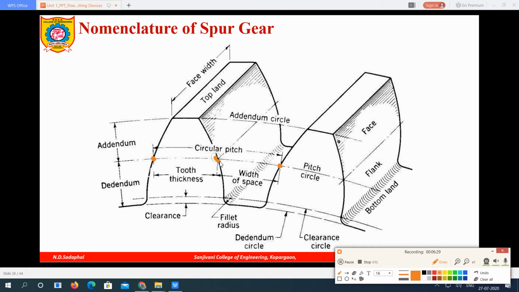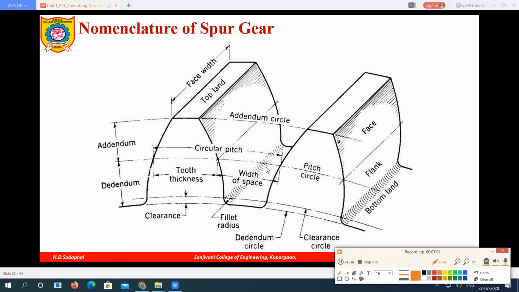The distance between these two pitch points of adjacent teeth along the pitch circle is called the circular pitch. This is one circular pitch. Clear?